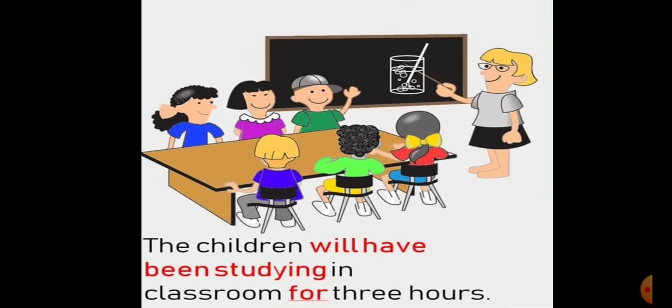So at 5 p.m., right now, let's say it is 4 p.m. So at 5 p.m. they will be completing a specific time. Right now it is 4 p.m. So, it is not future, right. I am saying at 5 p.m. they will be completing 3 hours of studies. Okay. So, we are talking about the specific time in the future, 5 p.m. But when they started, maybe 2 o'clock in the afternoon. So, 3 hours, 2 to 3, 3 to 4, 4 to 5, understood, 3 hours. Understood, students? So, this is the use of this particular tense.